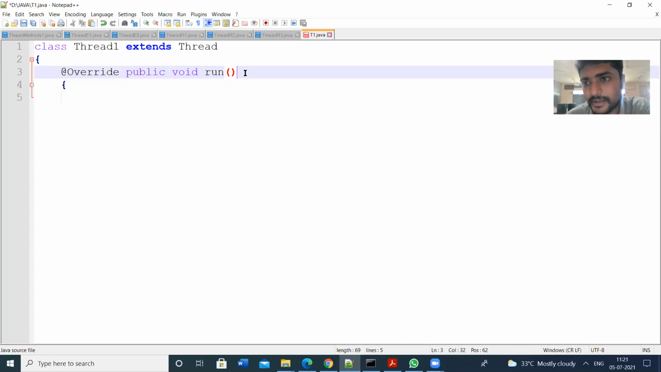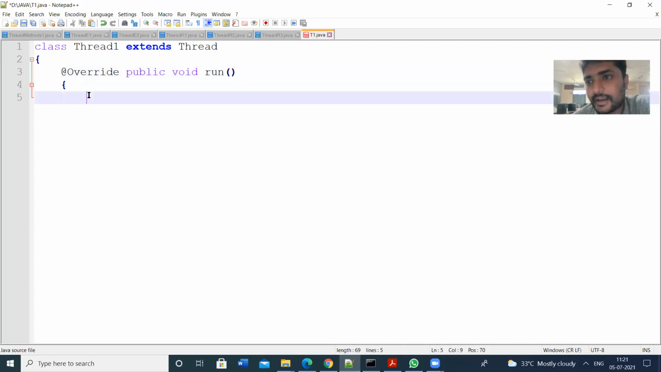So this is an overridden method. That's why I have written the annotation @override. This is called an annotation. That means the run method is already defined in the language package, so again we are going to override the run method. Every thread logic can be written in the run method. Every logic regarding the threads can be written in the run method only.